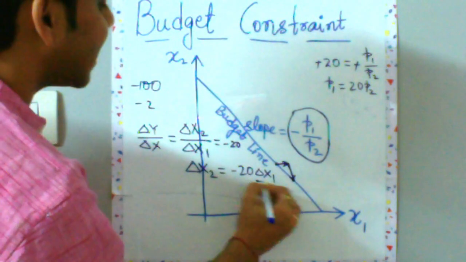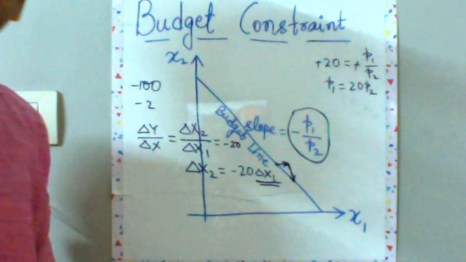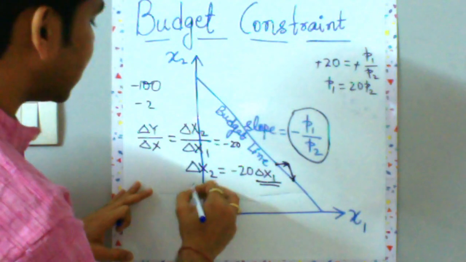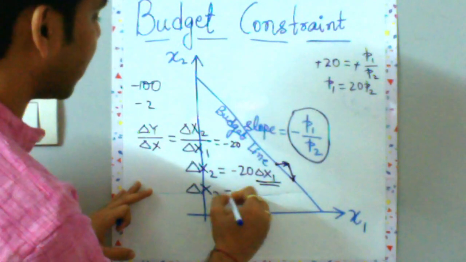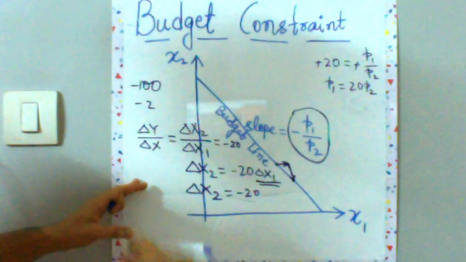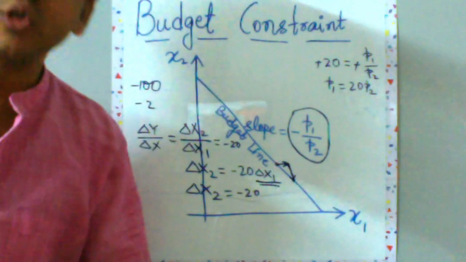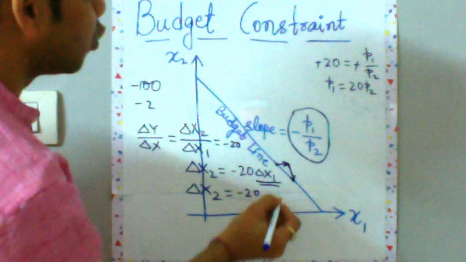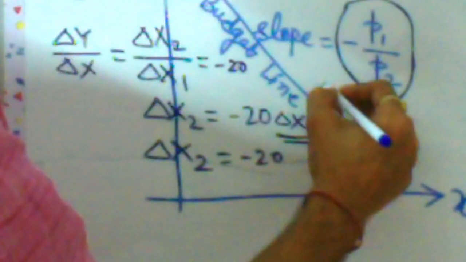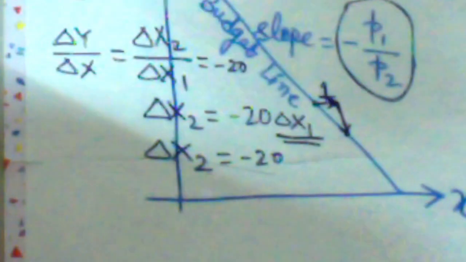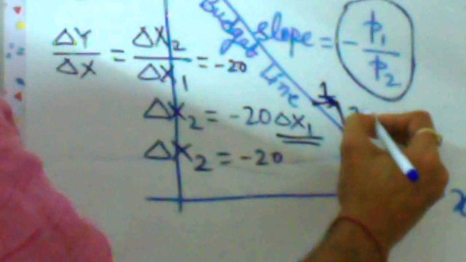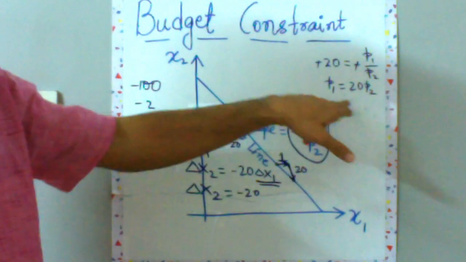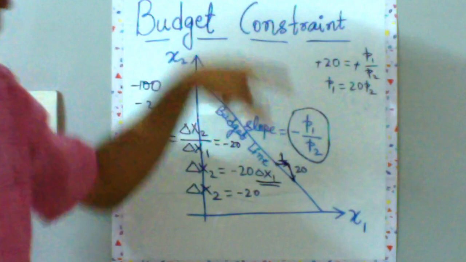So if you say that delta x1 is positive 1, which means I'm increasing the consumption of good 1, in that case your delta x2 will become minus 20 into 1, which means you have to reduce your consumption of good 2 by 20 units. So if you have to consume more of good 1 by 1 unit, you'll have to consume less of good 2 by 20 units. That's the idea behind your opportunity cost.